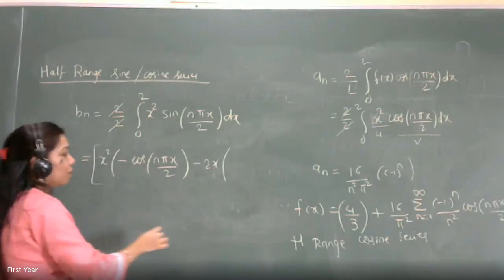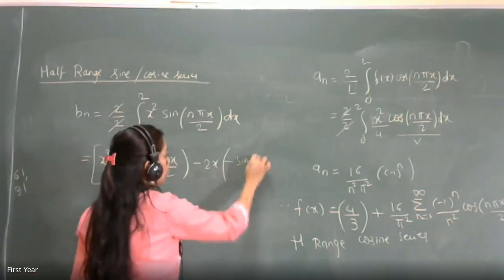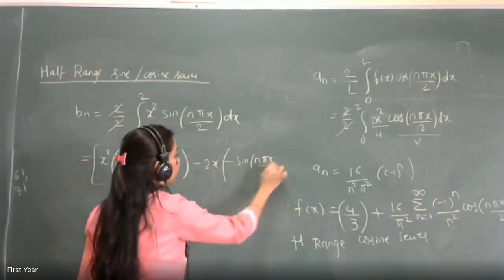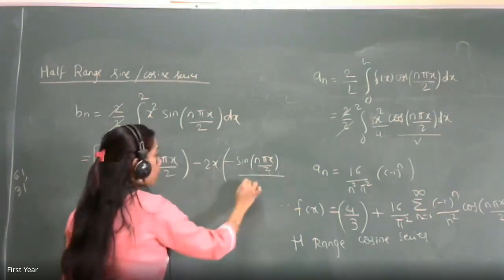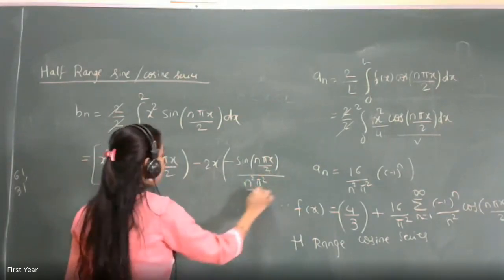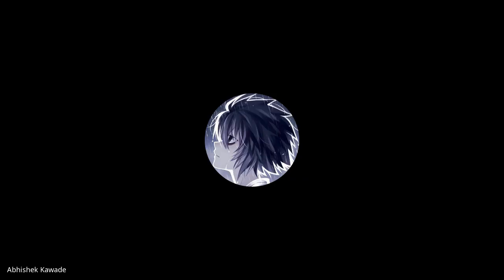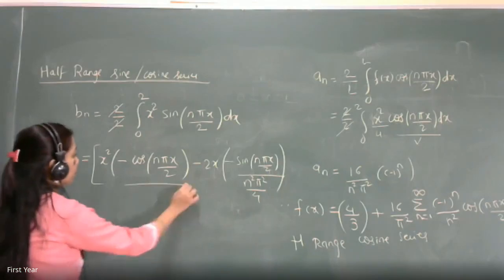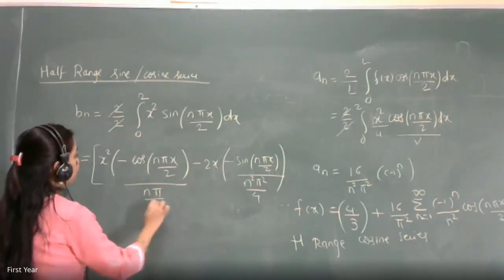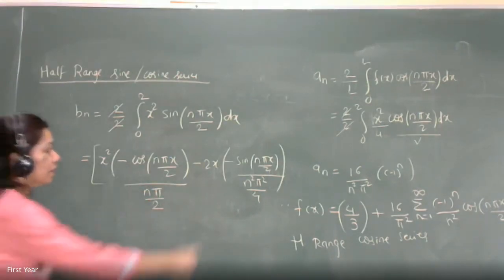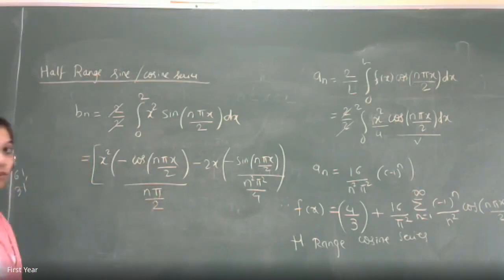One more integration of minus cos is minus sine n pi x by 2 divided by n square pi square by 4. Yes. There will be chain rule for first, no? 2 upon n into 2 upon n pi. Yeah. N pi by 2. Okay. I have written it here, I had skipped here. So minus cos of n pi x by 2, upon n pi by 2.